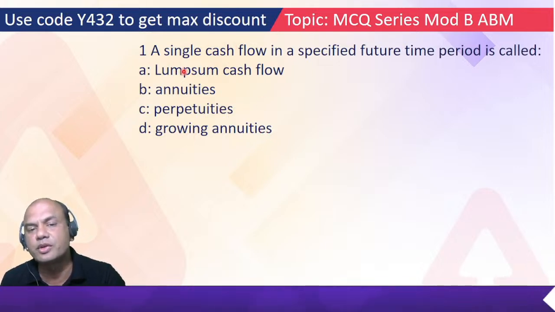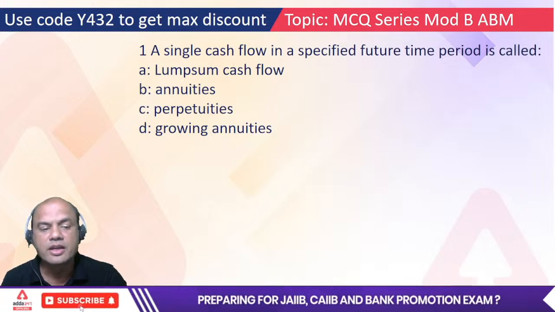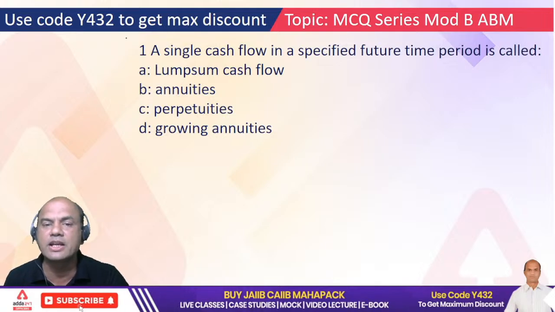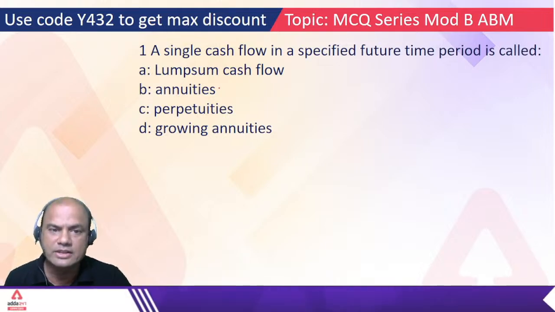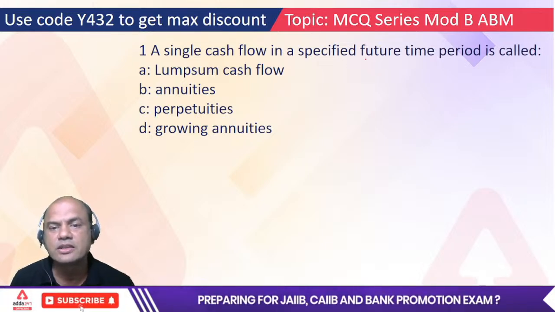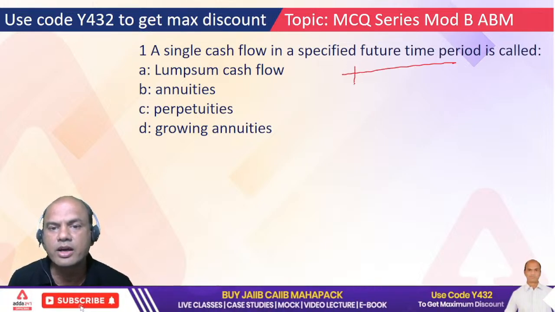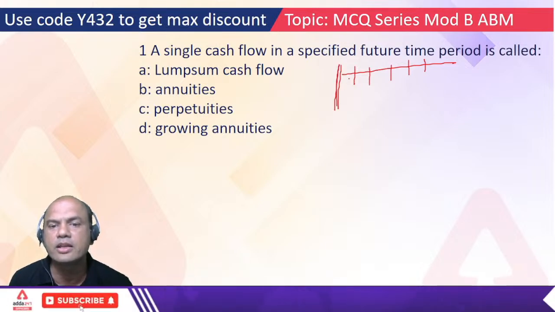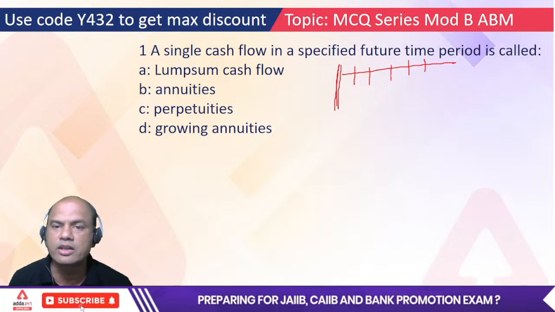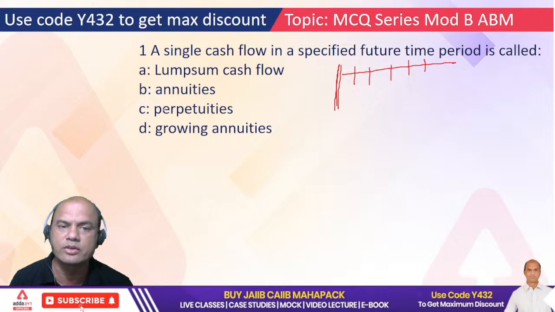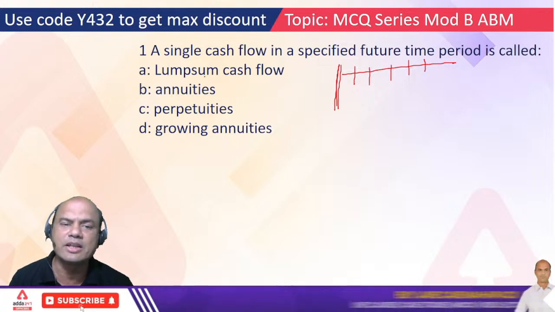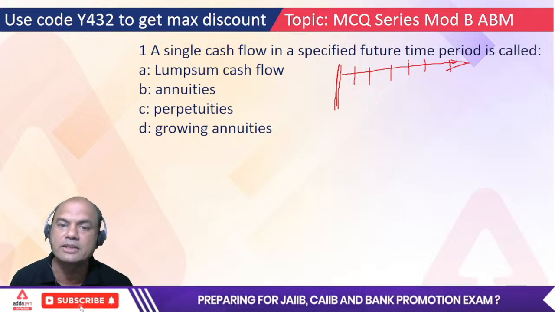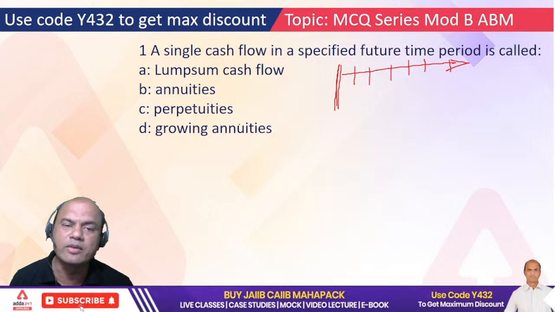Single cash flow means it goes singly, it comes singly. FD, fixed deposit, that's a single cash flow. Annuities is a series: a loan, where you give the full amount and then pay EMIs, or an RD, where you give amounts over time and in the end you get something. Those are annuities. Perpetuities are the same as annuities but going on for infinite time. There is no limit for a perpetuity, but it's again a series of payments. And growing annuities are a part of annuity.